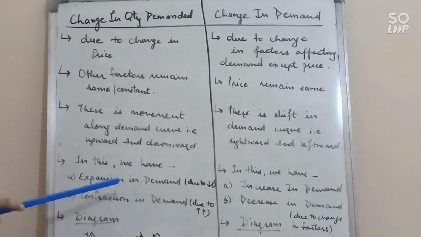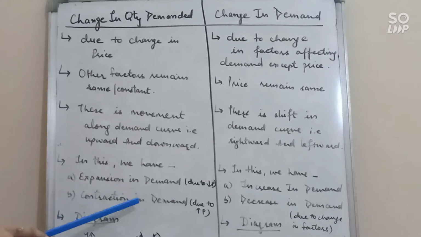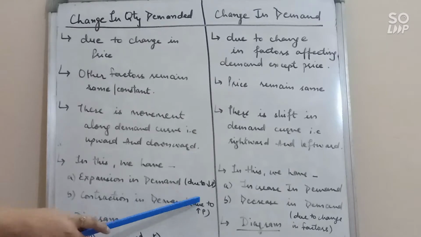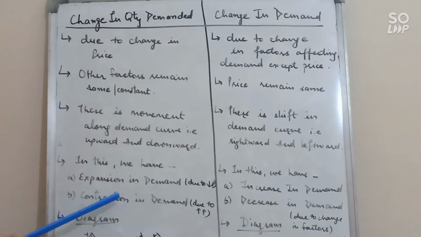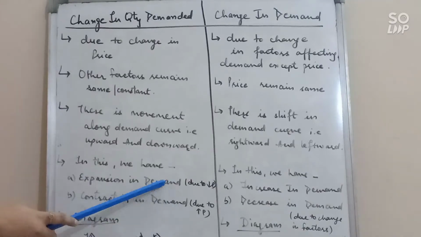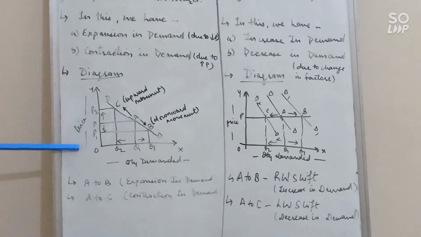Clear? We can explain it with the help of a diagram also. I will discuss it later. Second is contraction in demand. Contraction means fall in demand. So whenever there is a fall in demand due to an increase in price, that situation is known as contraction in demand. Clear? We can explain these two topics with the help of a diagram also.